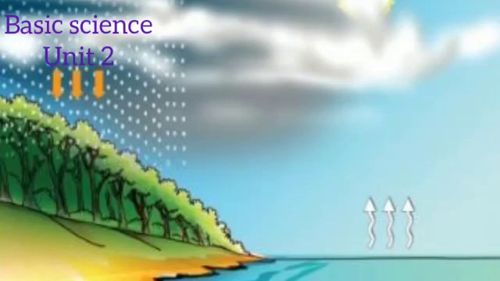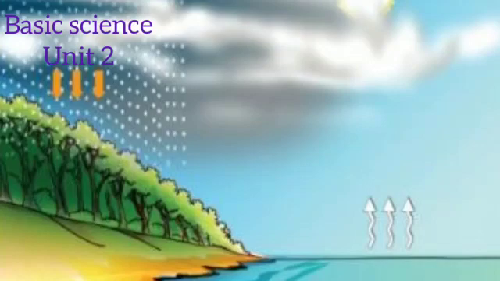Then inside the clouds, the temperature is very cool. So again more droplets form, large droplets, and as a result it will fall on the earth. So this is how the rain occurs. Here no new substances are produced.